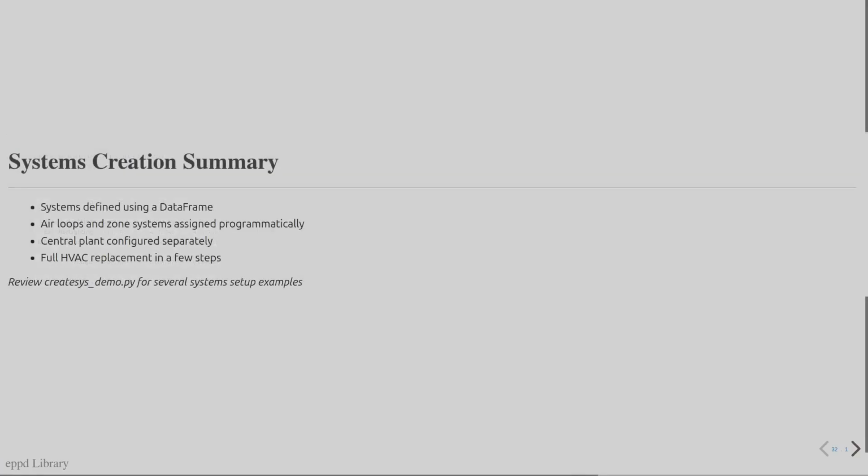In summary, we saw how HVAC system assignments are set up using a simple data frame. Air loops are created using a string. Zone systems are set up with a string. Central plants are defined with the discoverable namespace. And a full HVAC replacement can be done with a few steps.